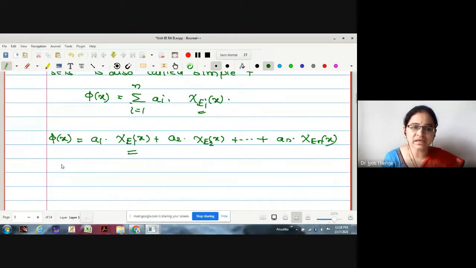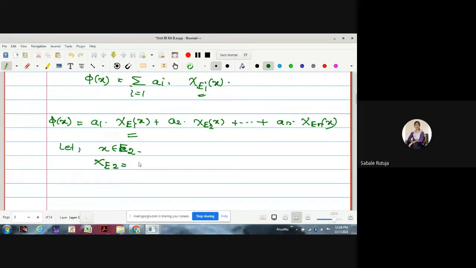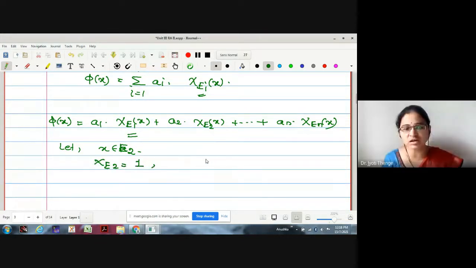For the time being, let whatever x I am taking be from E2, say. Then what is the value of chi E2? It is 1. And for the others? 0. The other chi E_i's are 0, for i not equal to 2.